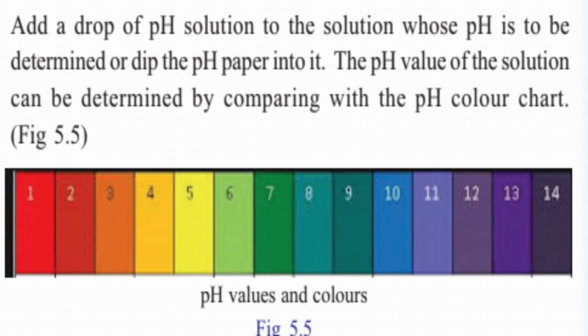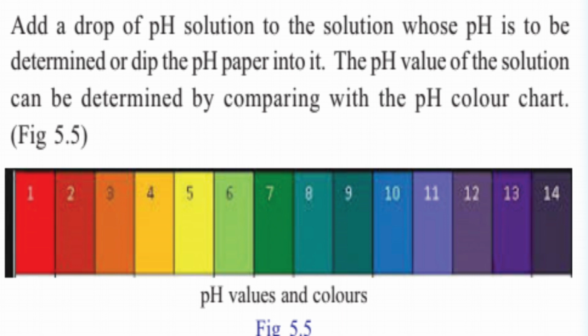Now if the color of the pH paper changes to orange, pH will be 3, that is, the solution is acidic. Now if the pH paper changes to blue in color, the pH will be 10 and the solution will be basic.